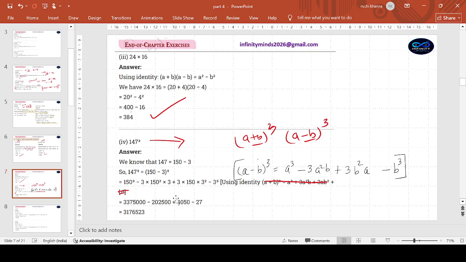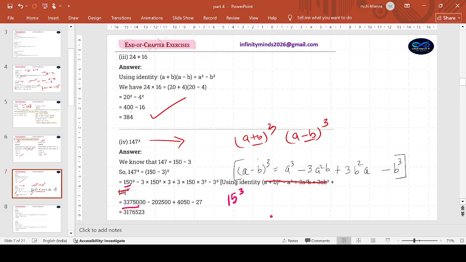Yes, little calculations needed at this point. 150 cube. What's the trick to do 150 cube, children? Nobody should be getting hassled with the zeros. It is the 15 cube that you have to think. Children are expected to know the first 20, 30 numbers' squares and cubes. Yes, you must learn. 15 cube is 3375.